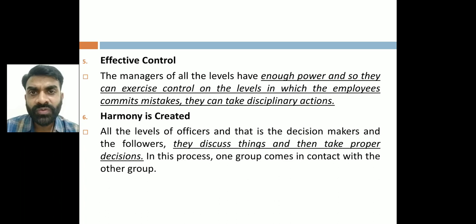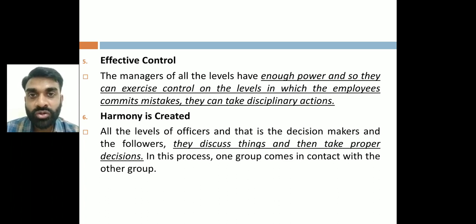Suppose five employees are doing well and another two are not doing well, so I can take disciplinary action against them. Why? Because I have that power and authority in respect of the production department. I can take my decision and inform the top level management later on, but I can take disciplinary action against those workers who are not doing the work properly. Proper work needs to be done within a stipulated time.